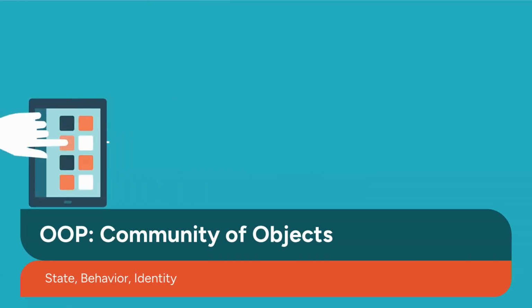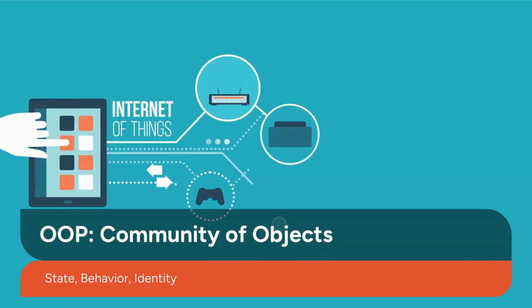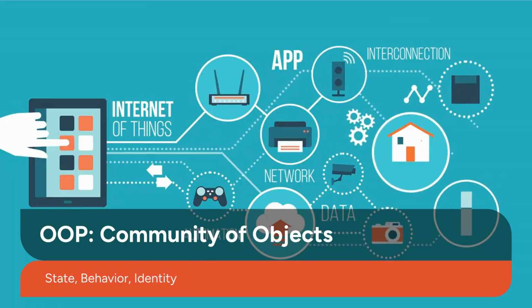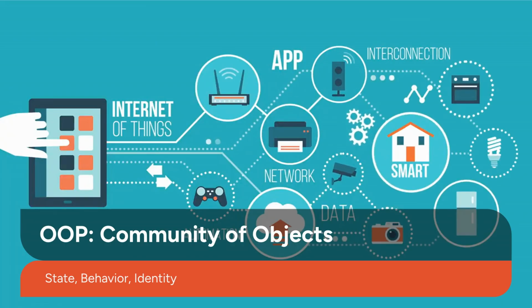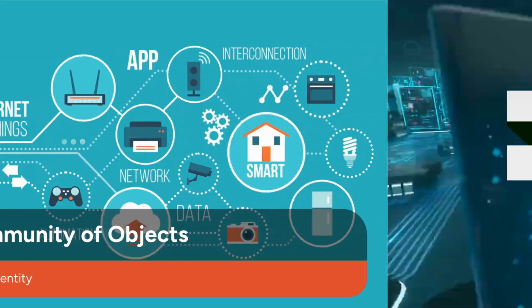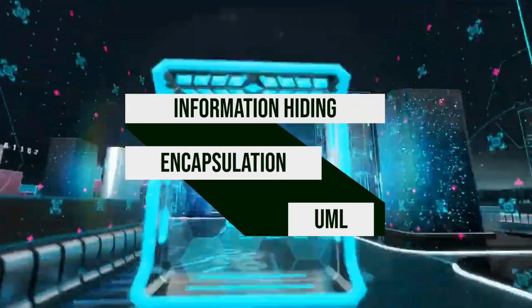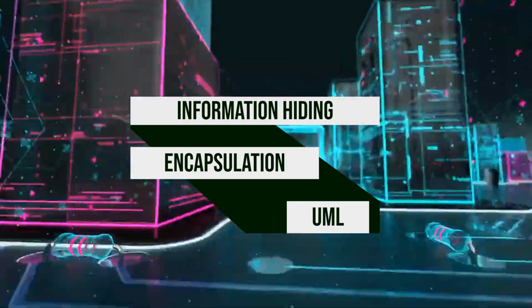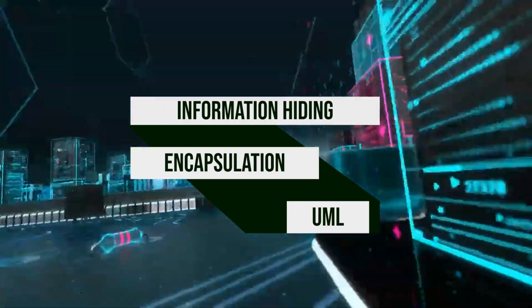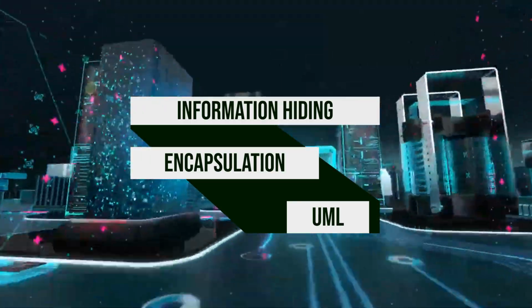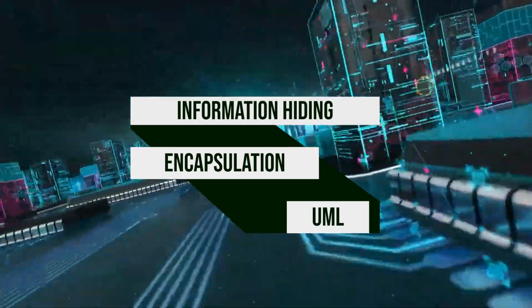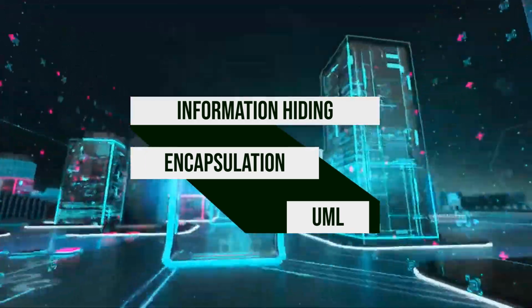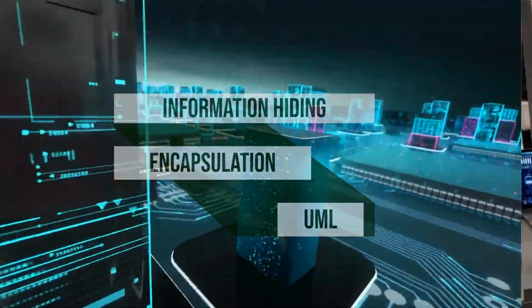OOP views a system as a community of objects collaborating by sending messages. Each object has state, behavior, and a unique identity. Key OO principles include information hiding, which protects internal details. Encapsulation implements information hiding. It bundles data and methods to control access. UML diagrams are the primary tools used to describe this complex structure and communication.